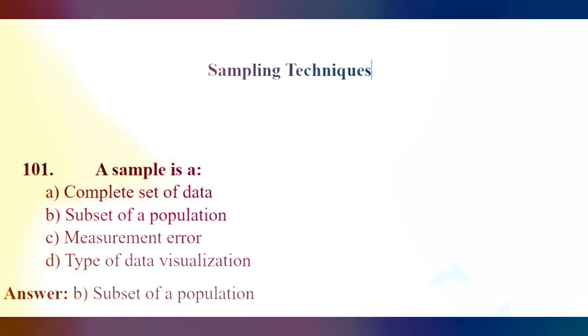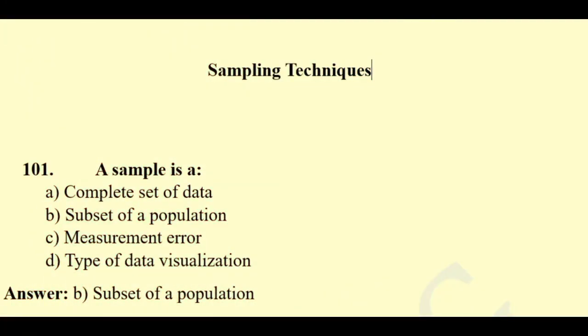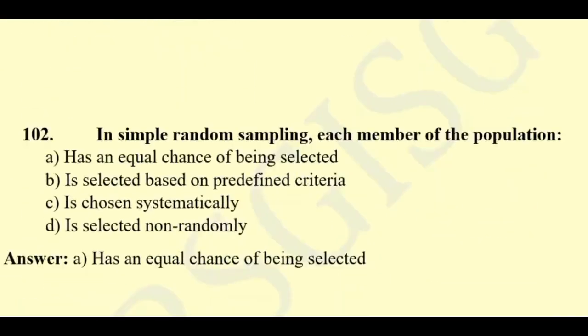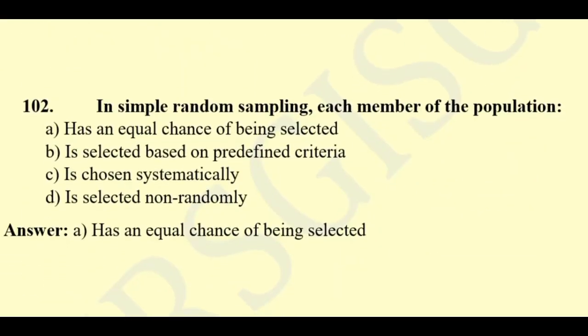Question number 101. A sample is: a complete set of data, a subset of a population, measurement error, a type of data visualization. Here the right answer will be subset of a population. Here the population means all the data, not the human population.